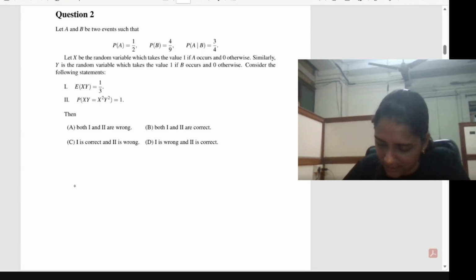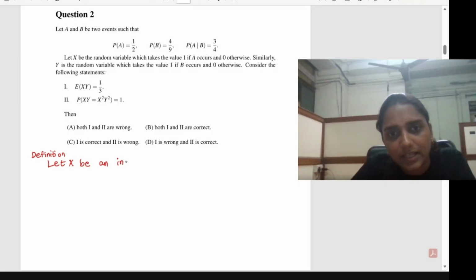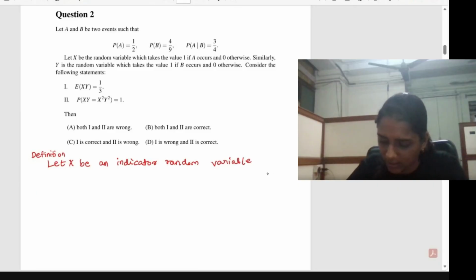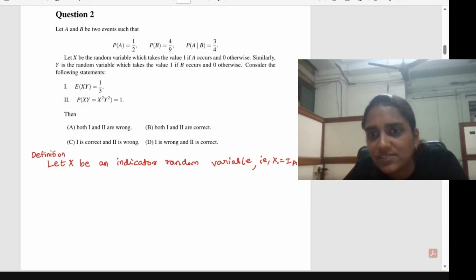Let X be an indicator random variable, that is, X is equal to I_A. I_A indicates whether the event occurred.